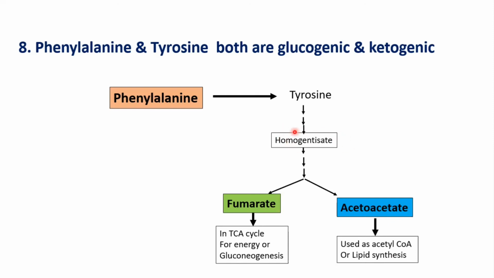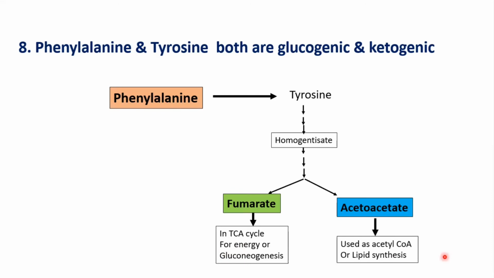If you don't remember the intermediates also, you can just directly show phenylalanine, tyrosine, and then dashes, and then fumarate and acetoacetate. So you can just show that it goes either to the glucogenic pathway or the ketogenic pathway.